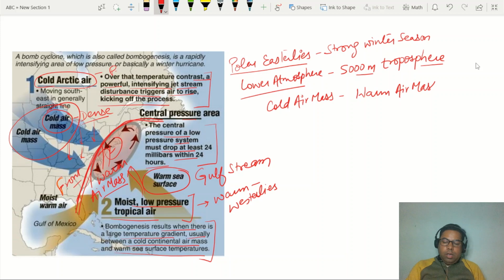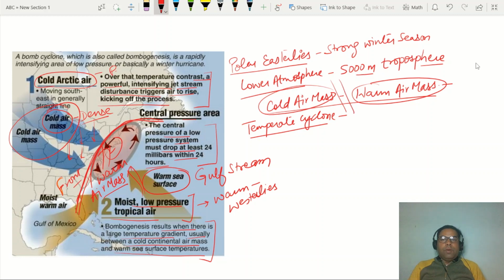And you must remember this fact that the temperate cyclone always develops due to the confluence of cold polar and warm subtropical air along the frontogenesis. Right. I hope you have understood this discussion.